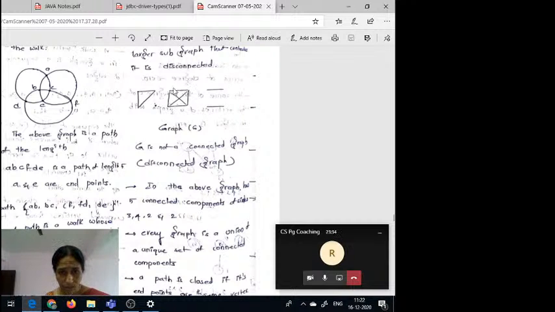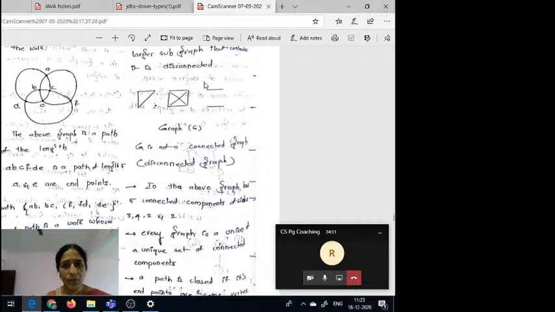So if all the vertices are connected, then this is called a connected graph. Suppose sometimes this contains one connected component. This is one connected component. This is one connected component. This is one connected component. But this is not a connected graph. So the above graph has 5 connected components. You can observe here. That means one connected component contains 3 vertices. Another connected component contains 4 vertices, and another contains 2 vertices, and another contains 2 vertices, and one connected component contains only 1 vertex. That means 3 vertices, 4 vertices, 2 vertices, 2 vertices, and 1 vertex.